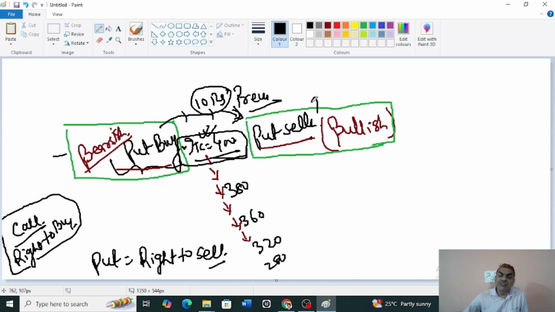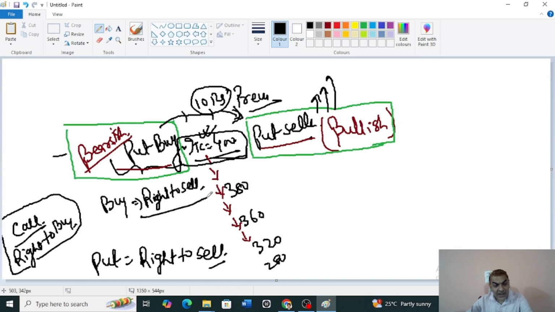Very simple. He is bullish in the market. He does not think that the market will go down, whereas the put buyer feels the market will come down. Different views. And so to buy a put means to buy the right to sell. To buy the right to sell, he has paid this 10 rupees as a premium.